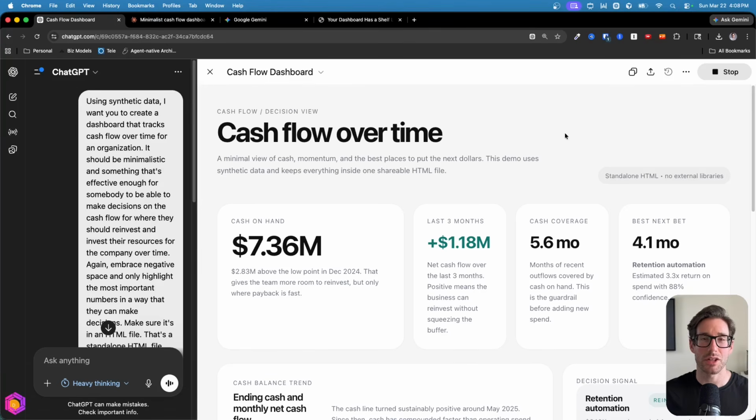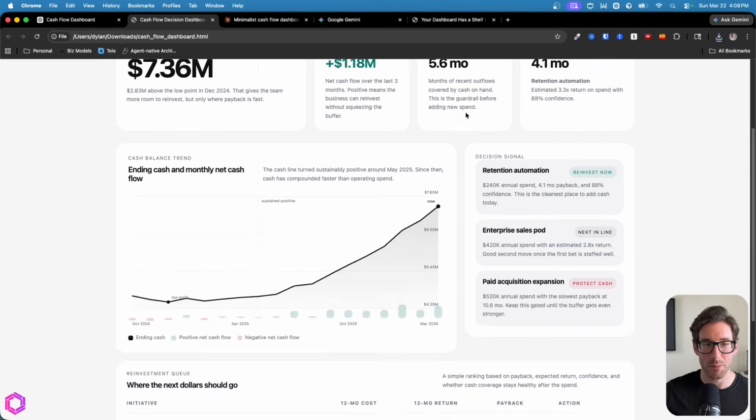And to download this on ChatGPT, which is what we're on currently, we're going to go to the 3 dots in the upper right-hand corner. We're going to select these, and then we're going to select download. That's going to download this as an HTML. You can see it says cash flow dashboard. So when I download this and I open it, it immediately opens me to this dashboard.